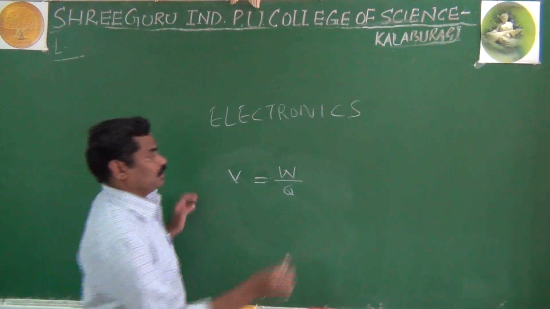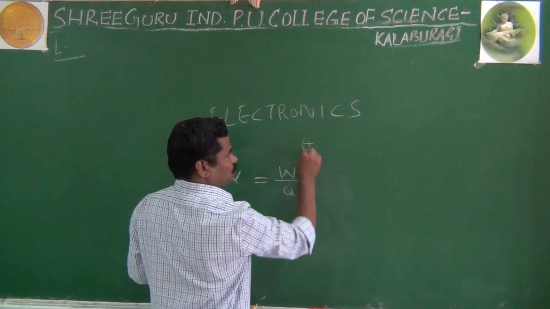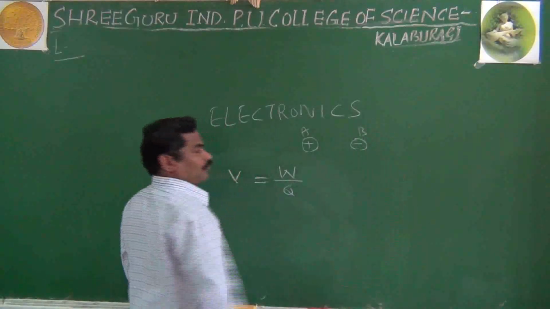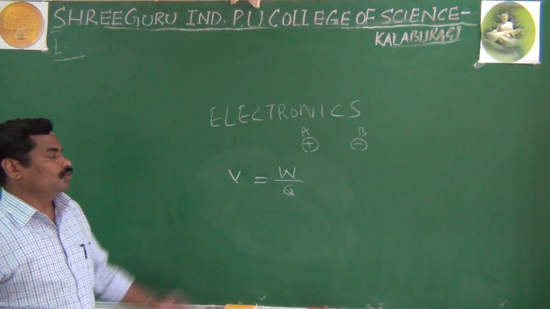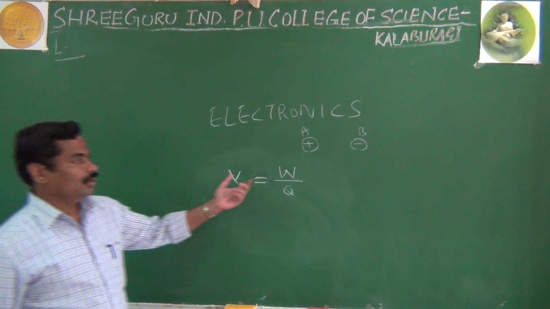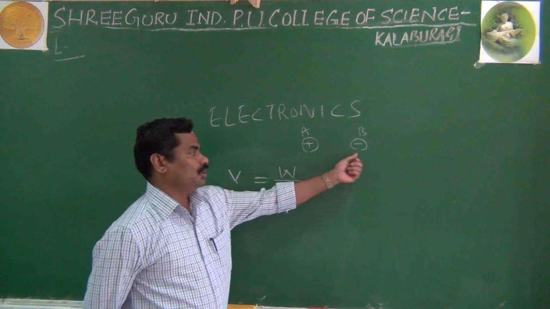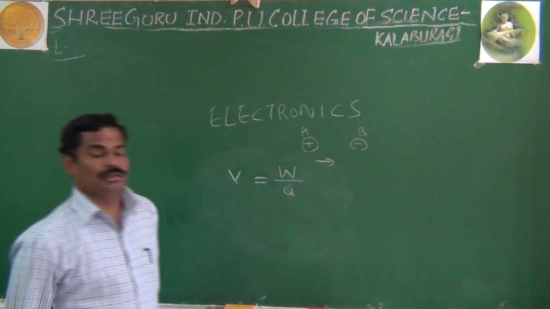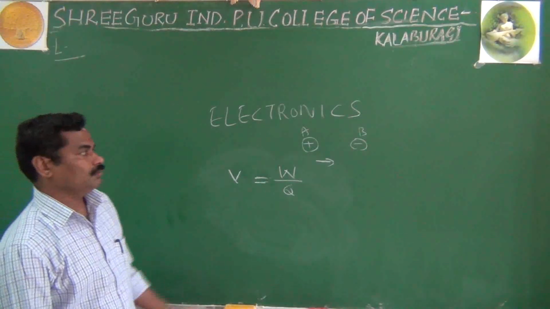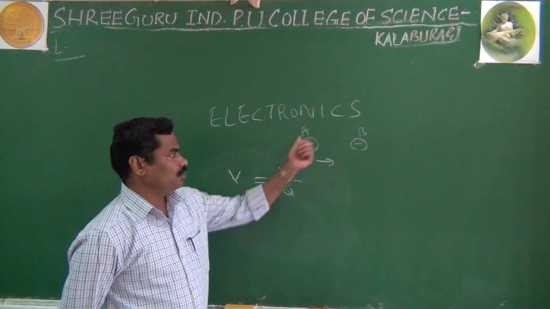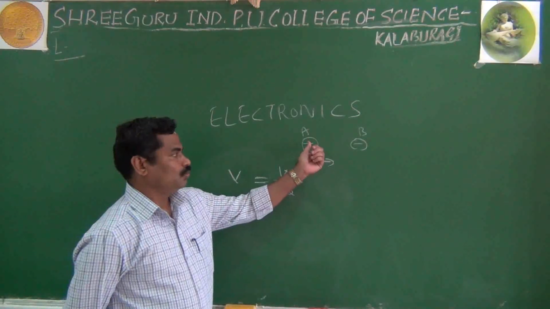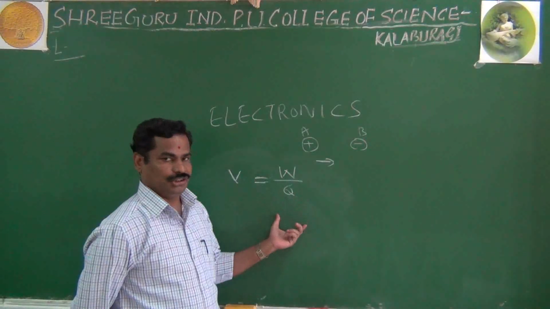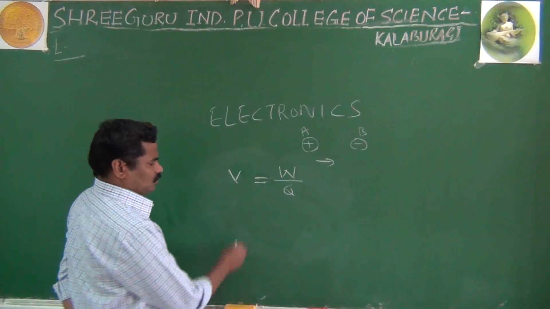As I said in the last class, this is a positive charge, this is a negative charge, this may be A and this may be B. Voltage, or potential difference, is the amount of work done to move the charges from one place to another place. There is an electric field, and you are moving against the electric field. Once again, what is called voltage? The amount of work done to move the charges from one place to another against the electric field is voltage. And I also spoke about current.